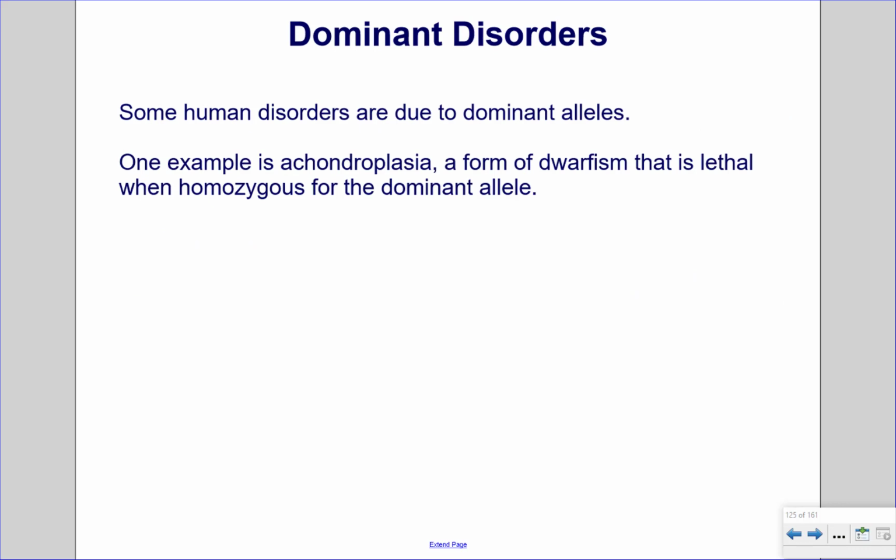Dominant disorders. Some human disorders are due to dominant alleles. One example is achondroplasia, a form of dwarfism that is lethal when homozygous for the dominant allele.